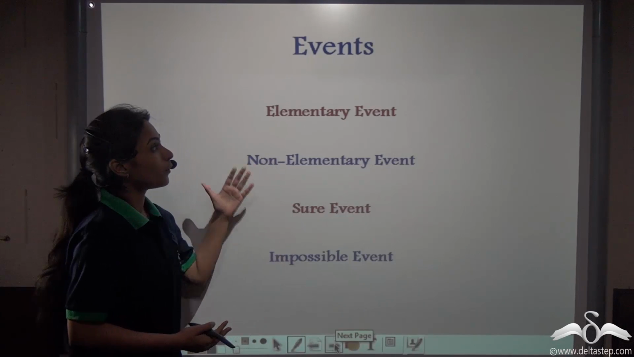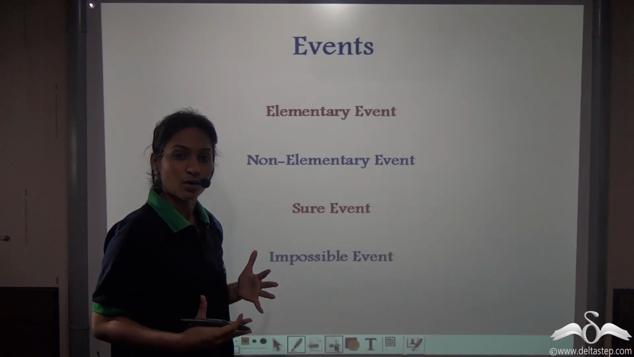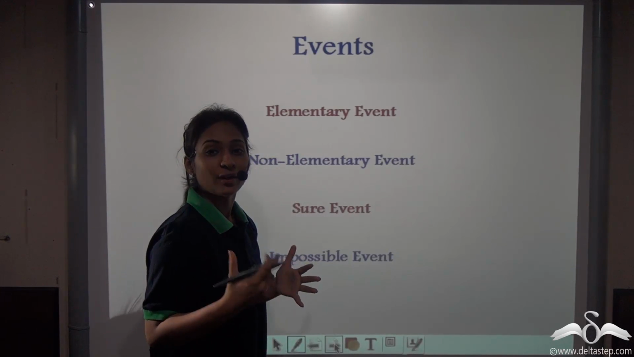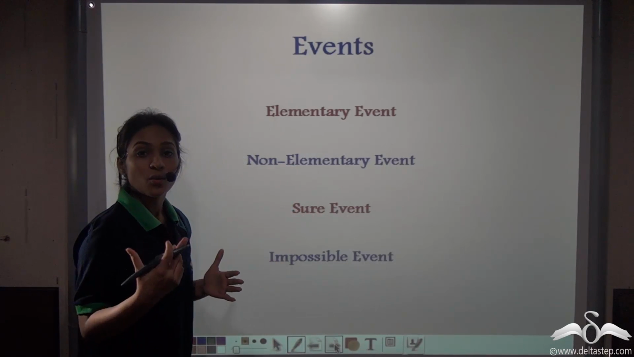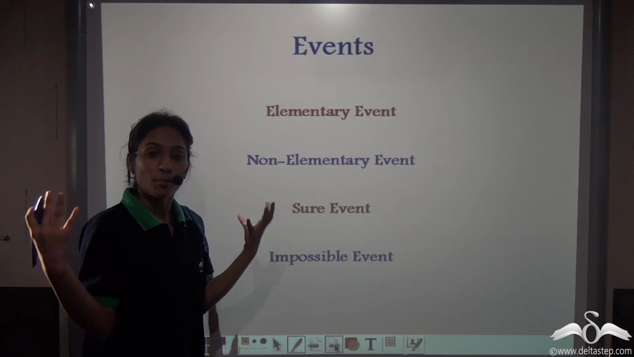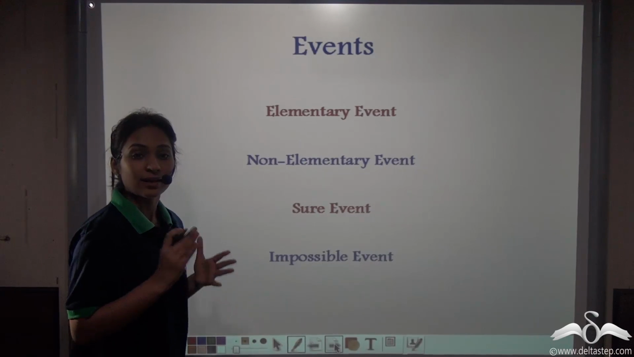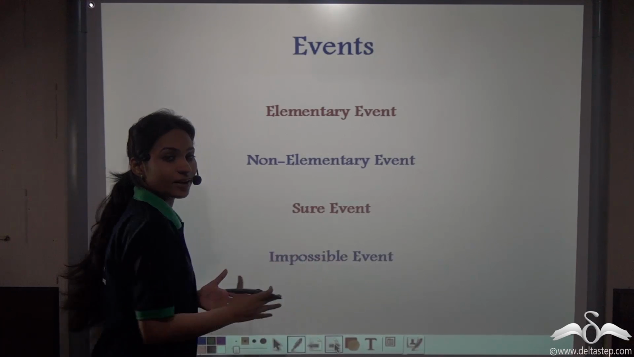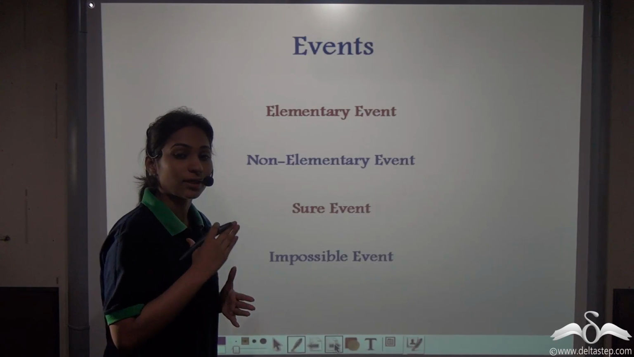Let's summarize this up. An event is a set of possible outcomes, that is 1 or more possible outcomes of an experiment. An elementary event is an event which can be defined by only 1 outcome or only 1 sample point. Whereas a non-elementary event can be defined by more than 1 outcome, that is a combination of 2 or more outcomes of an experiment. A sure event is an event that has 100% chance to occur and you are sure about it. An impossible event is an event which has 0% chance to occur, and you are sure that it will not happen.